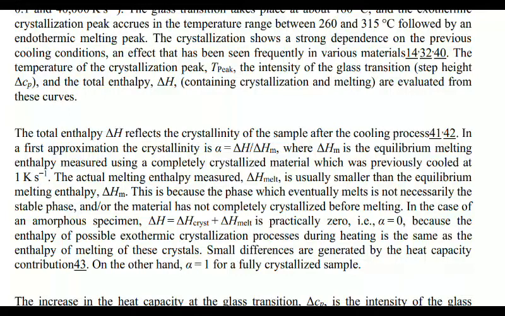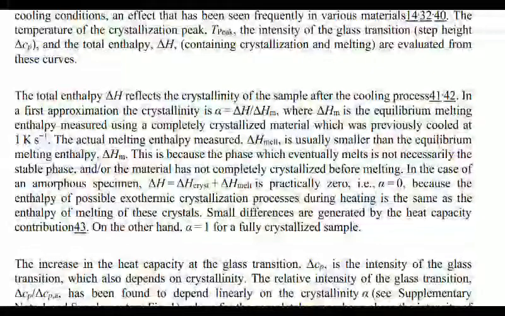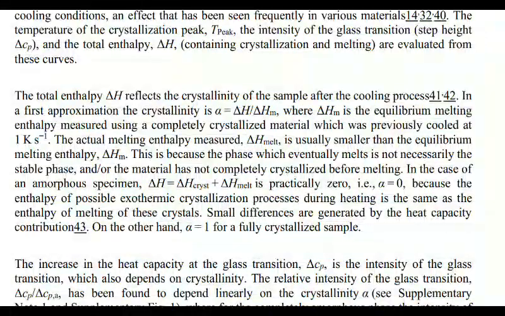In the first approximation, the crystallinity alpha is equal to del H upon del Hm, where del Hm is the equilibrium melting enthalpy, measured using a completely crystallized material which was previously cooled at 1 Kelvin per second. The actual melting enthalpy measured, del H melt, is usually smaller than the equilibrium melting enthalpy del Hm. This is because the phase which eventually melts is not necessarily the stable phase. The material has not been completely crystallized before melting.